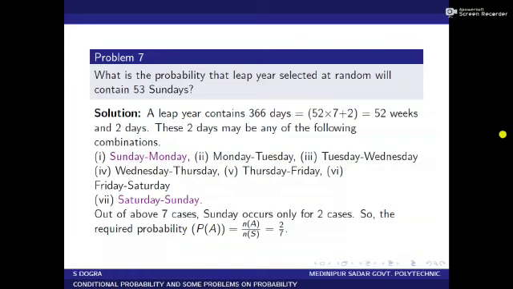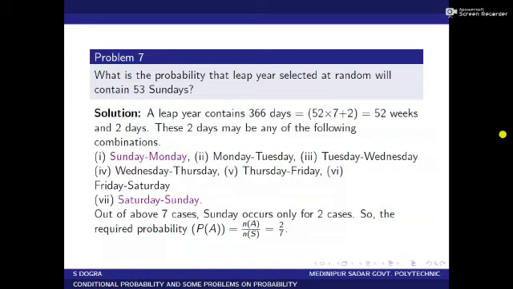These 2 days may be any of the following combinations: Sunday Monday, Monday Tuesday, Tuesday Wednesday, Wednesday Thursday, Thursday Friday, Friday Saturday, Saturday Sunday. Out of the above 7 cases, we see that Sunday occurs in 2 cases. First one, Sunday occurs in the case Sunday Monday, and Sunday occurs in the case Saturday Sunday.